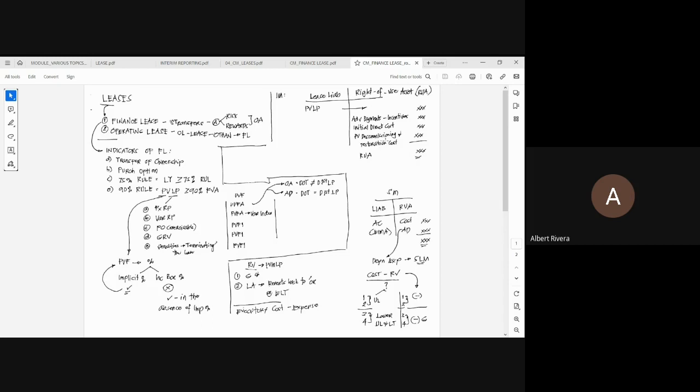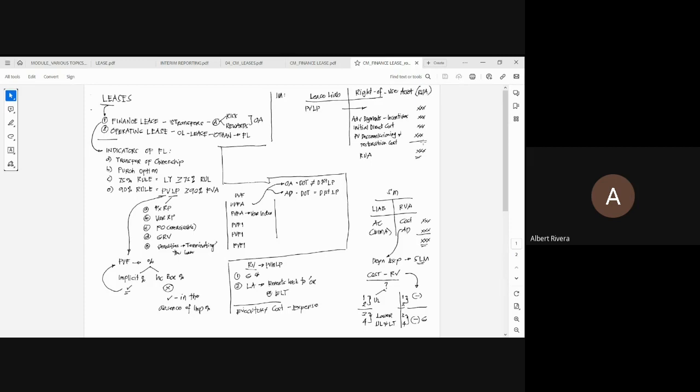So, that 50,000 now is the estimated amount to be incurred by the lessee in restoring the underlying asset at the end of the lease term, meaning at the end of the 10th year, meaning that 50,000 pesos is a future amount. That is why, kung tatanungin ka lang ng year number 1, do not use the whole 50,000 here because that 50,000 is a future value.